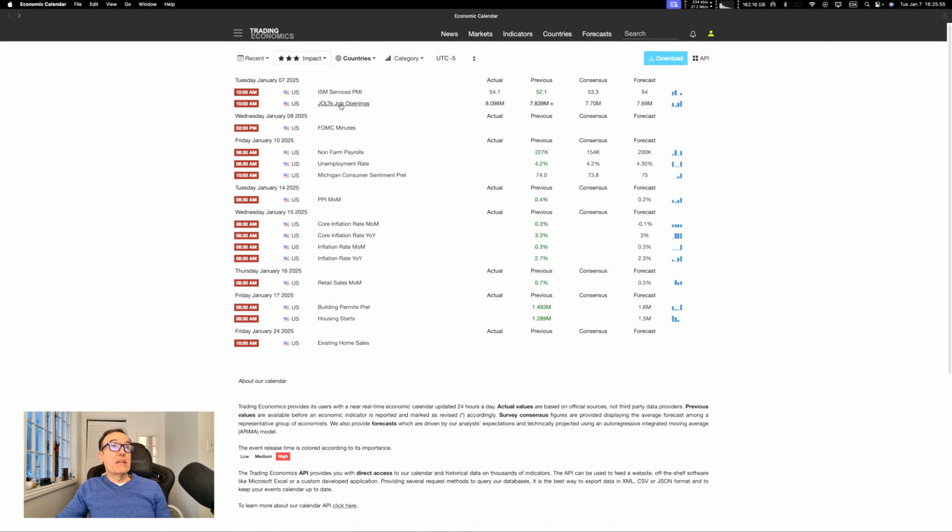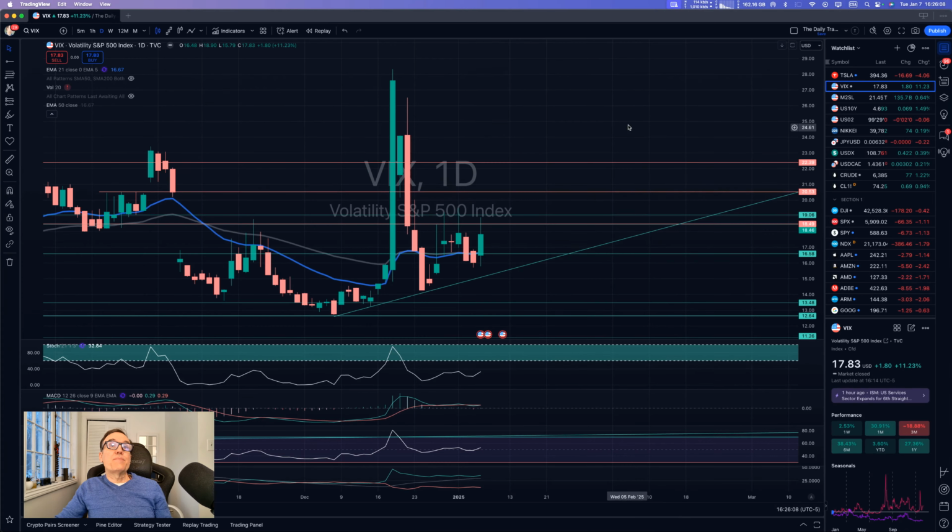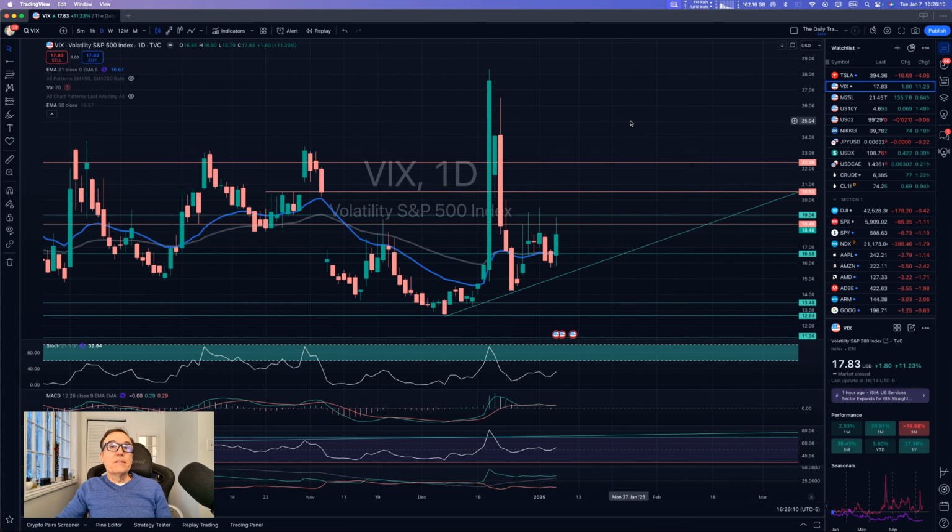Also, the job openings. I personally don't know if this is what has impacted what we saw today. So VIX is at 17.83. So this is close to 18. So let's hope that it stays below 18. Because when it starts to go 18, 19, 20, then things start to not look too good.